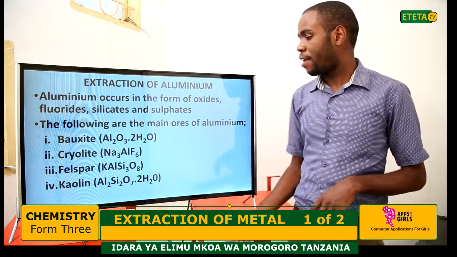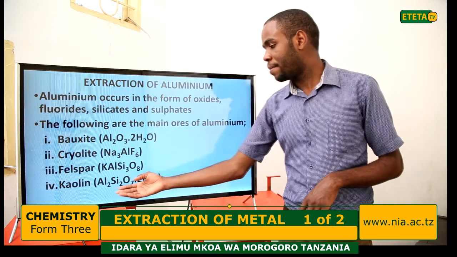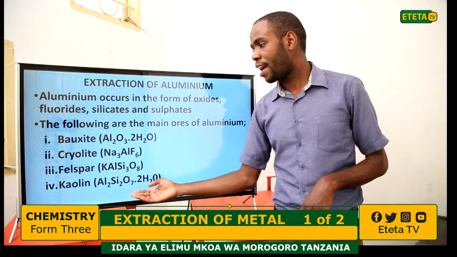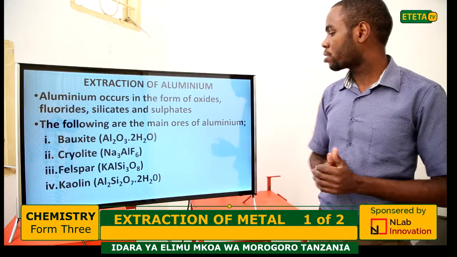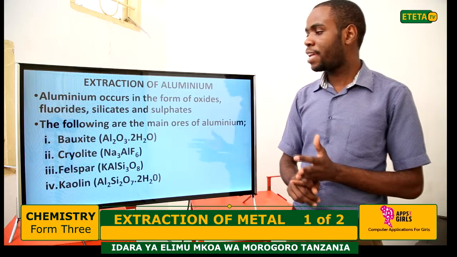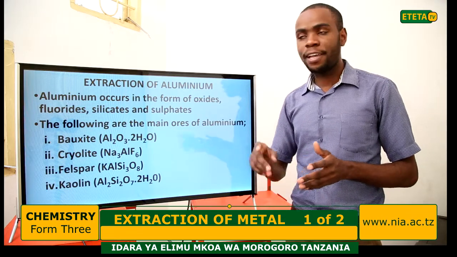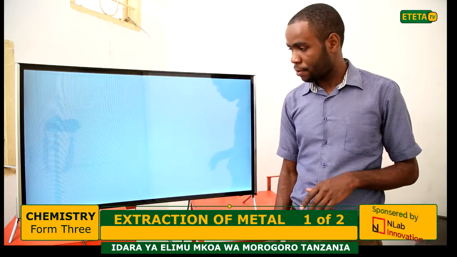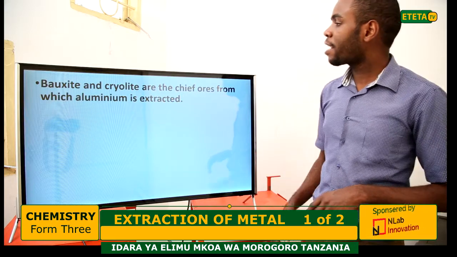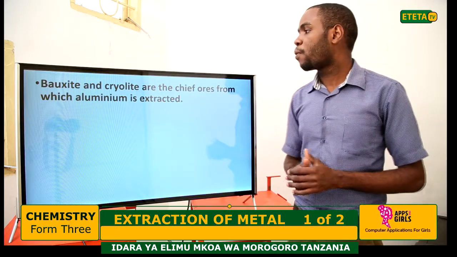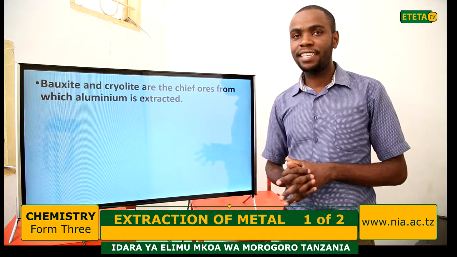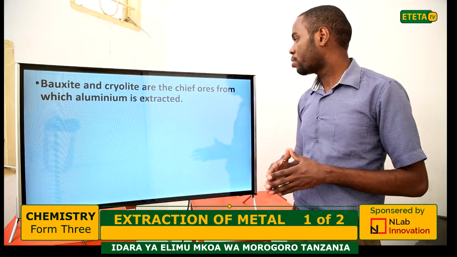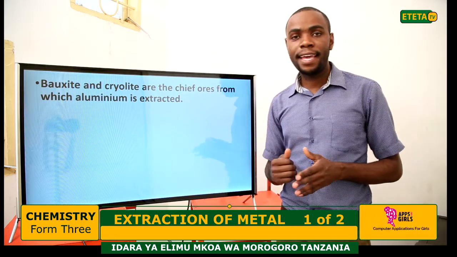As you see here, this is aluminium silicate dihydrate, which is kaolin. So these are the main ores of aluminium: we have bauxite, cryolite, feldspar, and kaolin. Now, bauxite and cryolite are the chief ores from which aluminium is extracted.